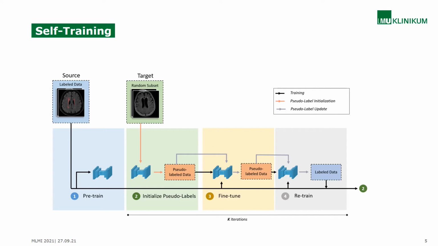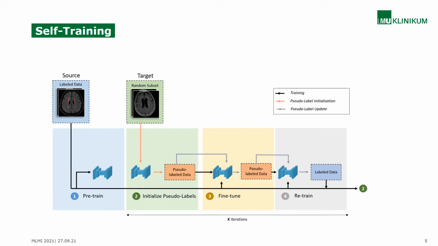Self-training is an iterative approach for unsupervised domain adaptation, where a segmentation model is first trained on annotated source data and then applied on a random subset of the target data to infer so-called pseudo-labels. These self-generated pseudo-labels are then used to fine-tune the model. The pseudo-labels then get updated by the fine-tuned model. In a last step, the pseudo-labels are used together with the source data to retrain the model from scratch.